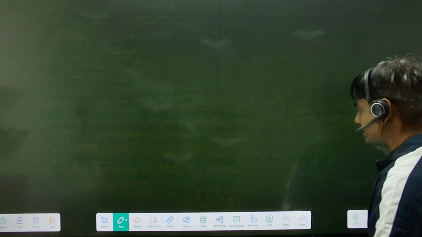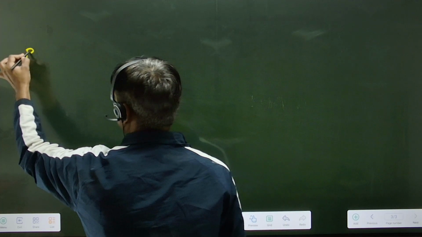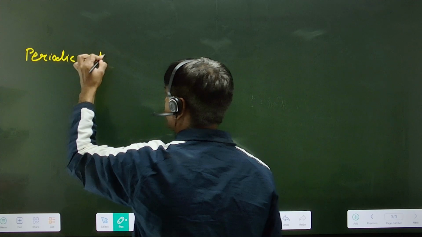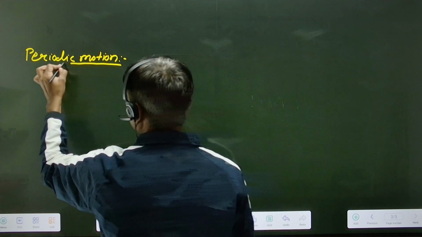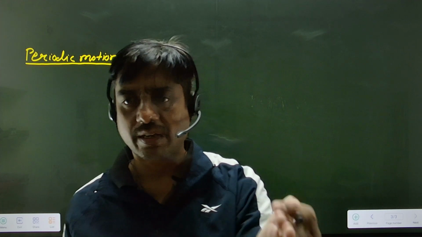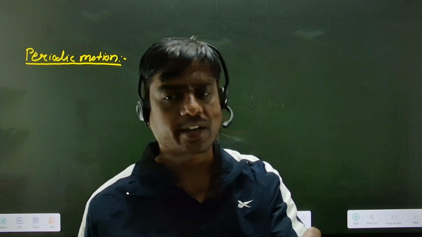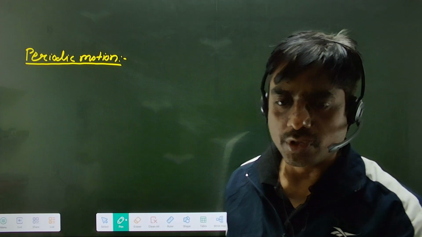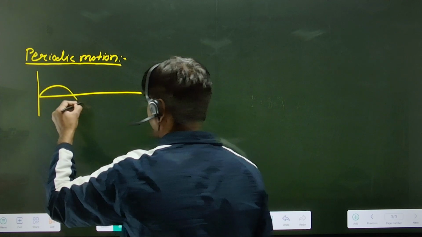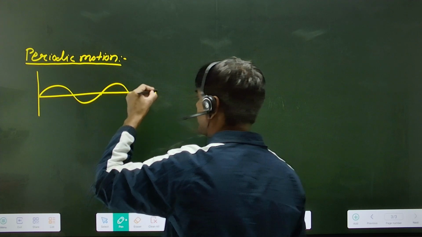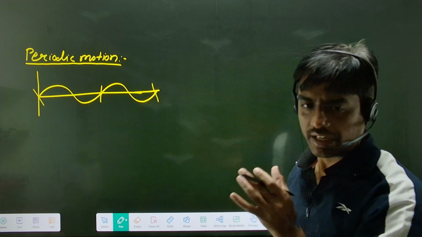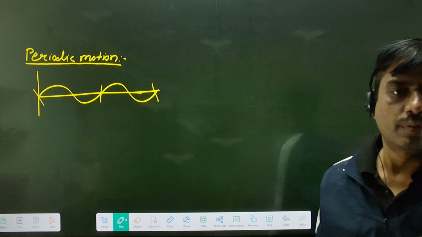Do you know what periodic motion is? Periodic motion is the motion of any particle or object which repeats after the same interval of time. For example, take a sinusoidal motion: this wave keeps repeating. This part and this part repeat again and again. So this is a periodic motion.